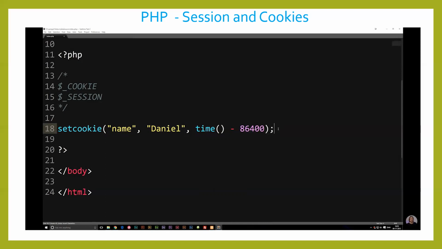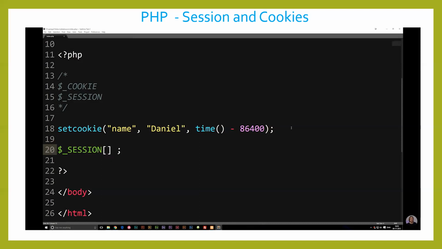Now let's say I want to create a session instead, because like I said, cookies are not very safe. So in some cases, if we want to create a login system, we might want to save the username and password, or at least the name of the user inside a session. So what we can do here is create a session by saying $_SESSION, brackets.